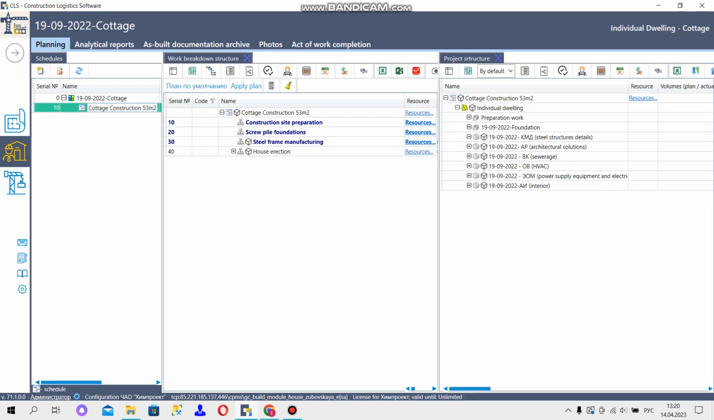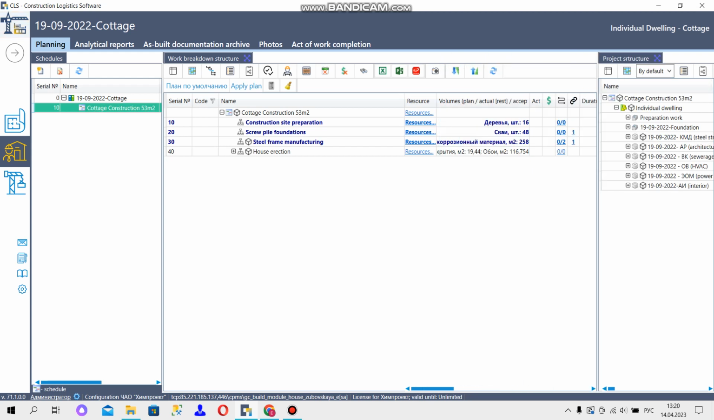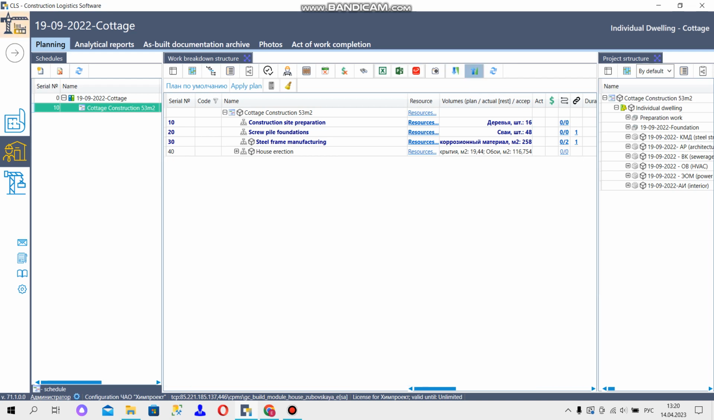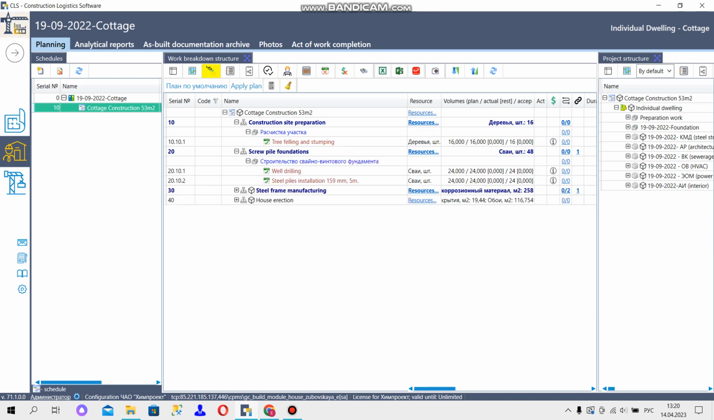Now we will work in the Work Breakdown Structure window. The work structure is hierarchical, and in order to view the entire list, click on the button Expand All, and you can see the whole list. To collapse it, click on the button Collapse All. The Show Planning Scheme Structure icon allows you to expand the structure to the lower level, I mean to the assignments.